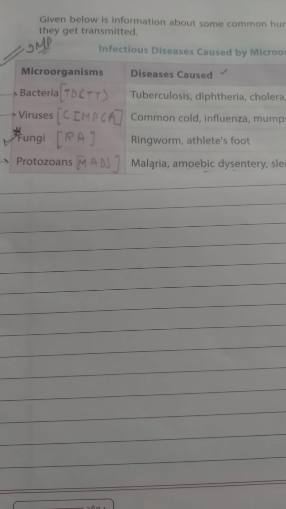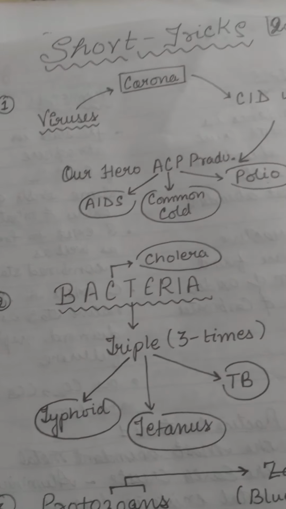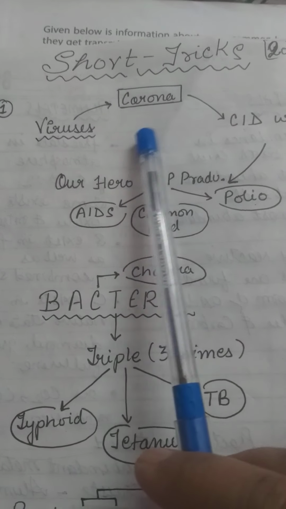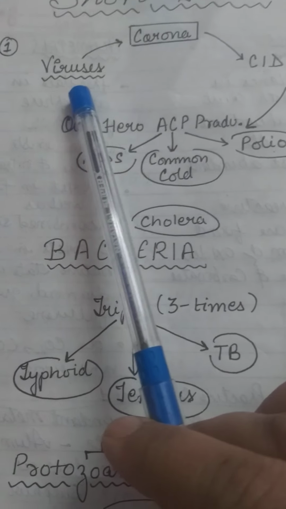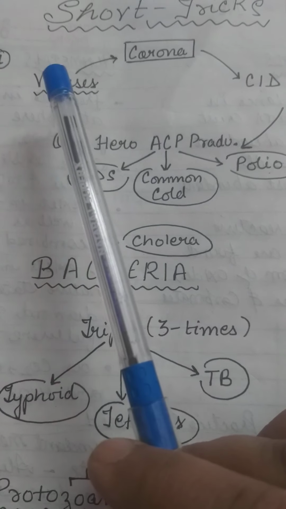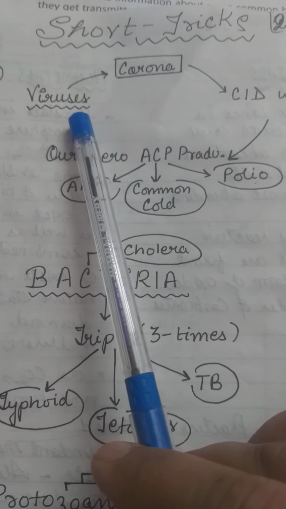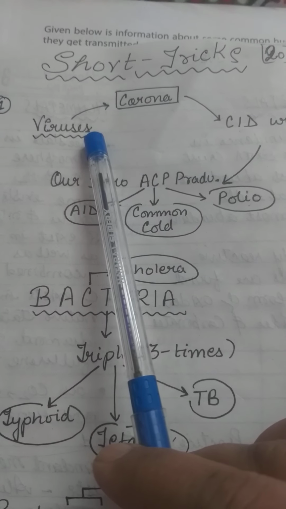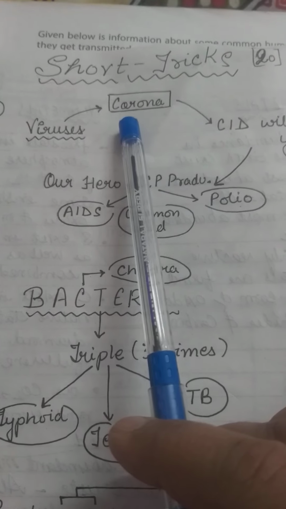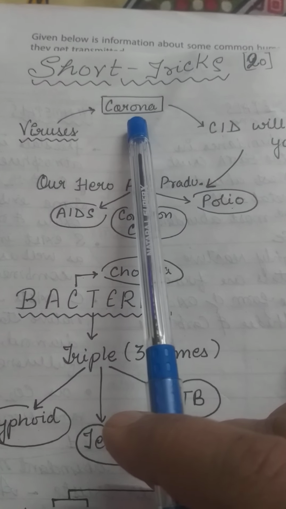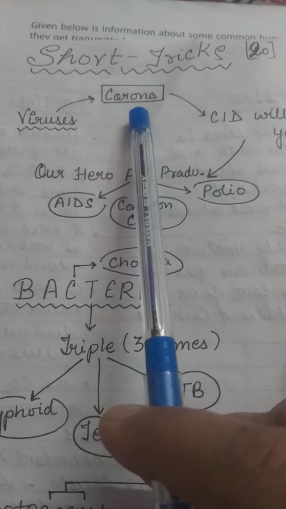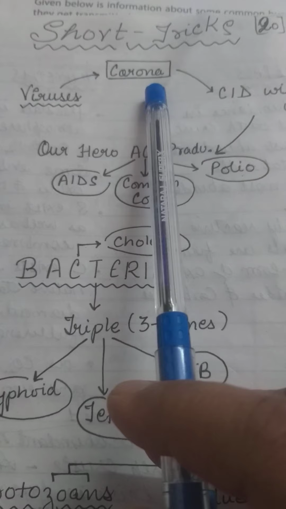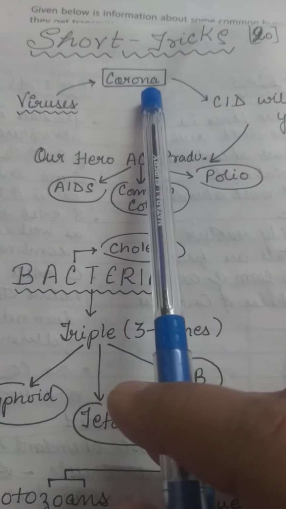Let us start with the short trick. Now, just look at the screen. You will see certain words underlined. These underlined words are the microorganisms. The first microorganism is virus. As soon as we see this word, we start remembering the problem we are facing these days, the dreadful condition that is corona. It is a viral disease.